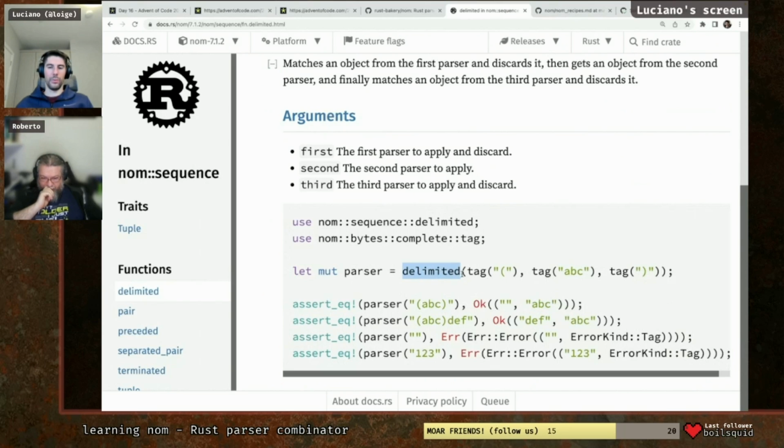So it's basically allowing you to say, there needs to be something before, something in the middle, and something at the end, but you can disregard the before and after and just keep the one in the middle.